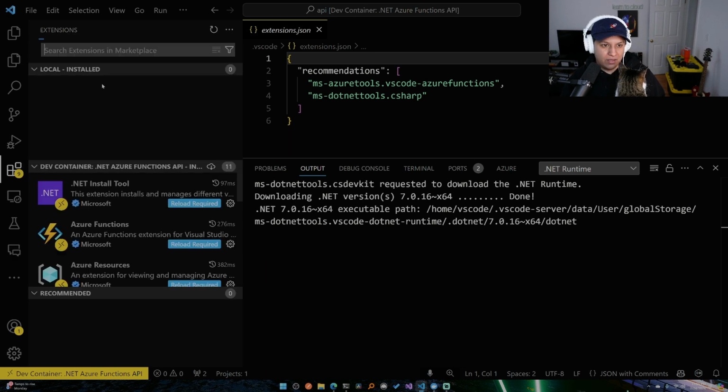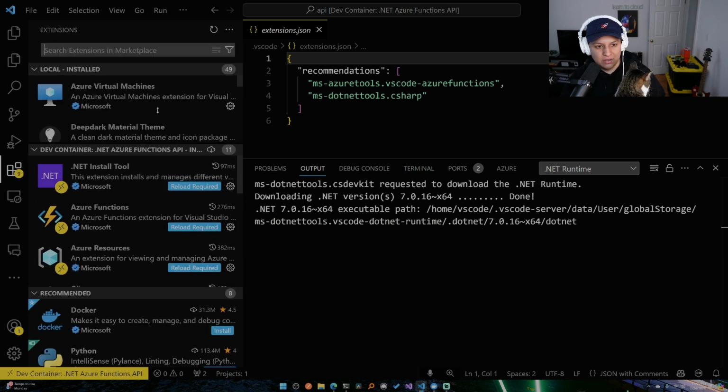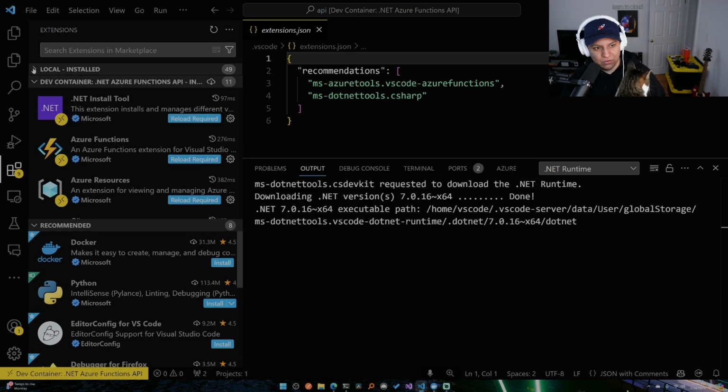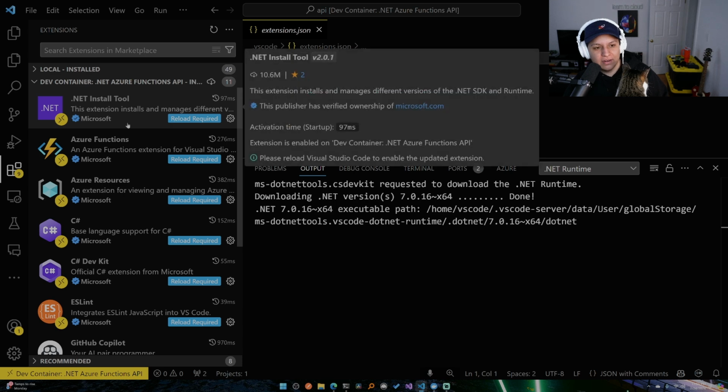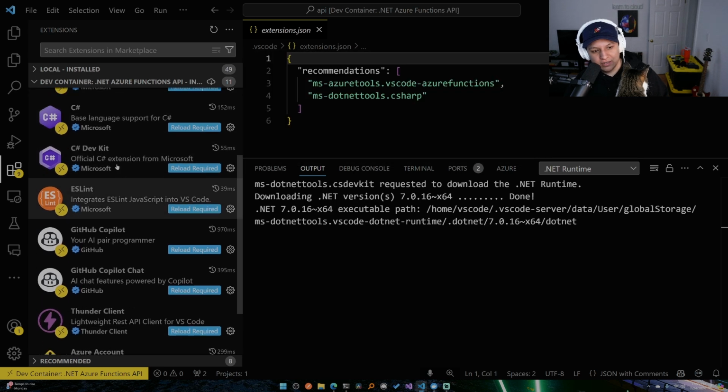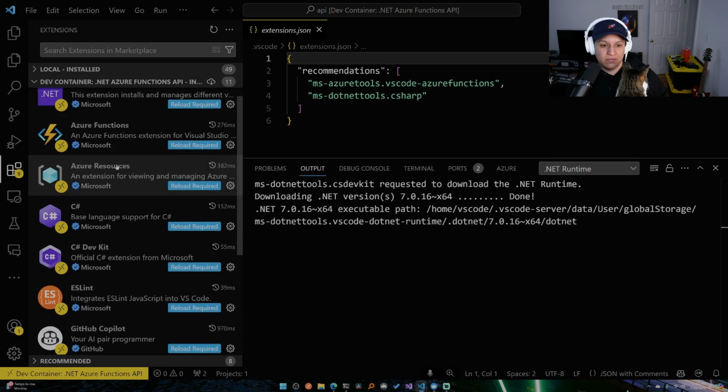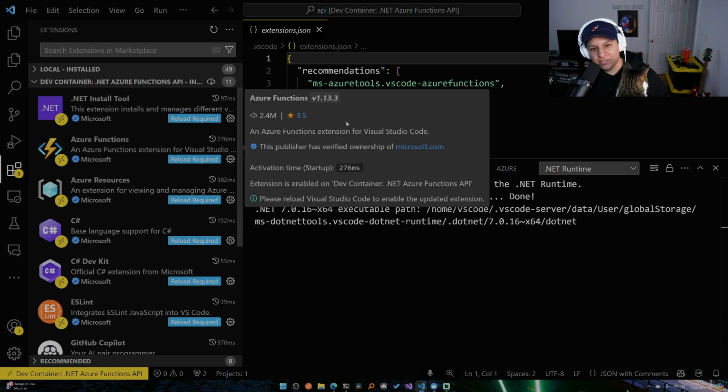If you go to extensions, under the local installed and recommended, I'm going to minimize that. Under the dev containers .NET Azure Functions, it says the name of the dev container. It says all the extensions that I have specific to this environment as well, right? So you see, for example, Azure Functions.